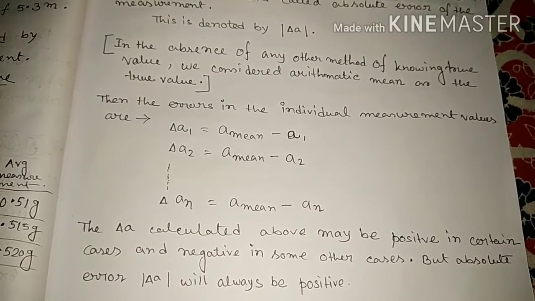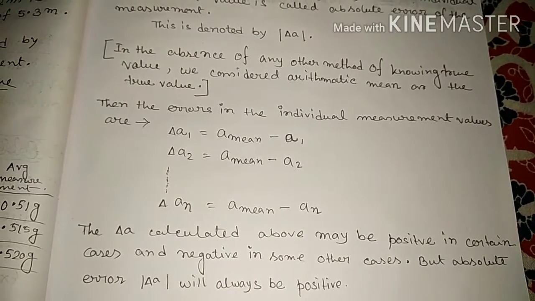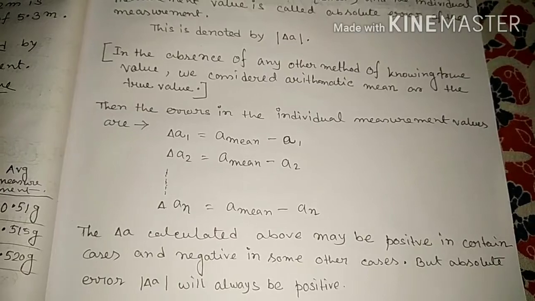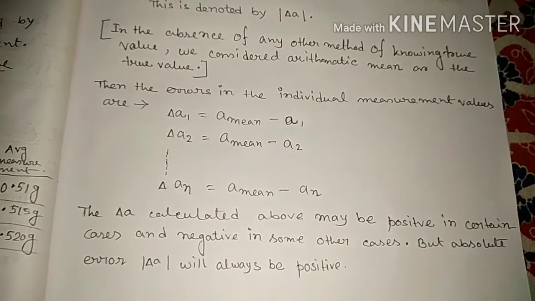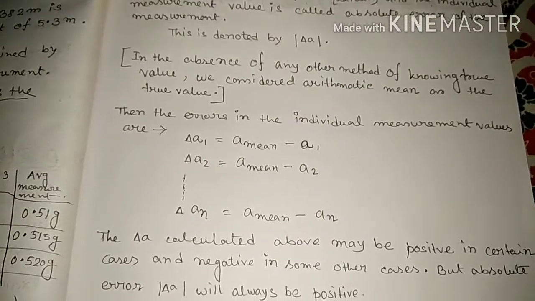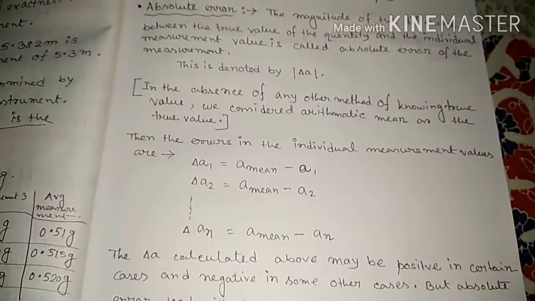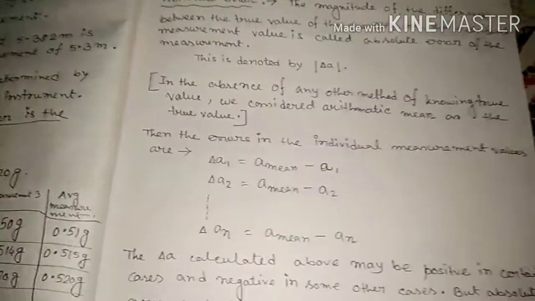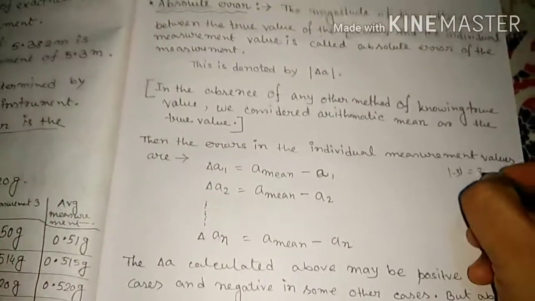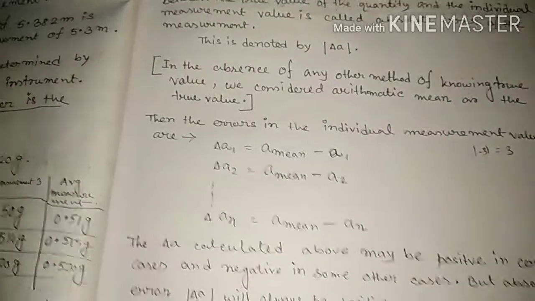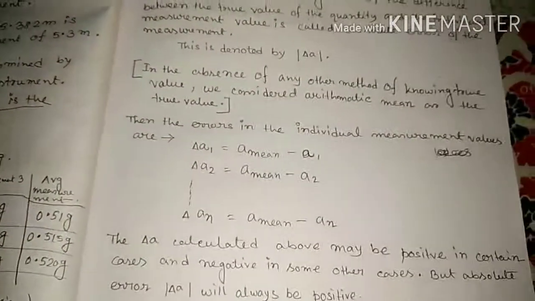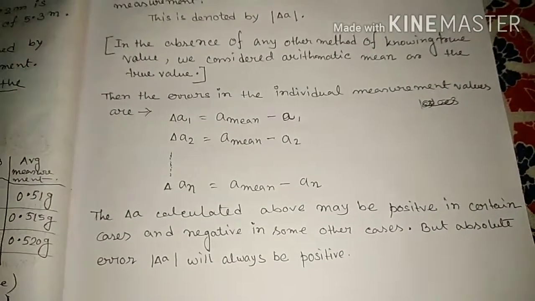Delta A calculated in the above may be positive in certain cases and negative in other cases, but absolute error will always be positive because the mod is there. Modulus means if any negative term is inside the mod, say mod of minus 3, that is equal to 3. So absolute error is always a positive value.